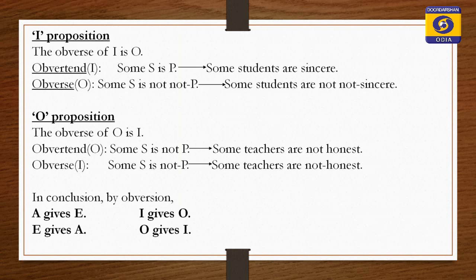Now, we will move to I proposition. The averse of I is O. I proposition, some S is P. Then the conclusion will be some S is not dash P. So, here I proposition is averted to O proposition.